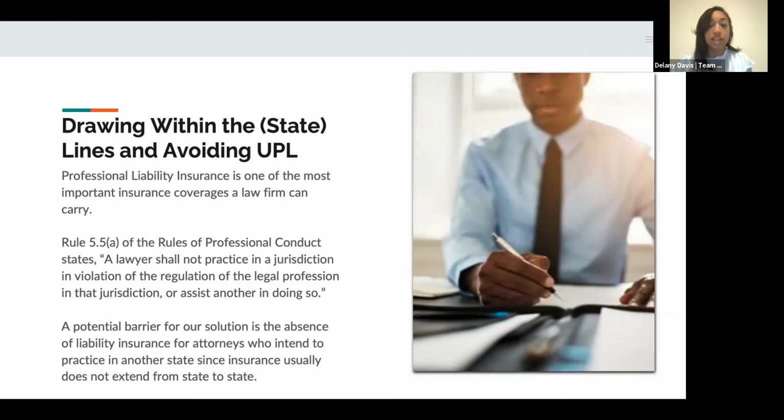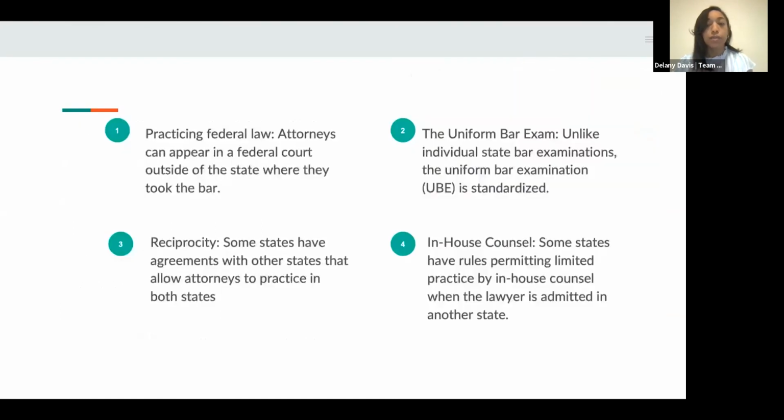However, in moving to the next slide, there are similar pre-existing examples, like we touched on earlier, such as telehealth. There are real-world examples of lawyers practicing and counseling clients in a state in which they are not licensed or did not take the bar, and the extension of this liability insurance didn't really pose a problem. And we have these 4 examples here on the screen. Practicing federal law, the uniform bar exam, the idea of reciprocation, which Mr. Benton spoke about earlier, and in-house counsel.